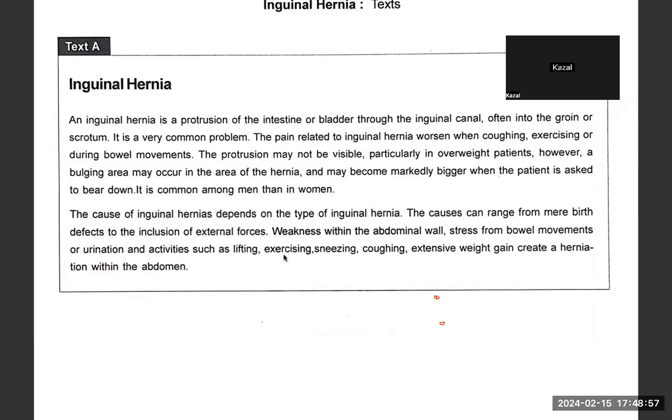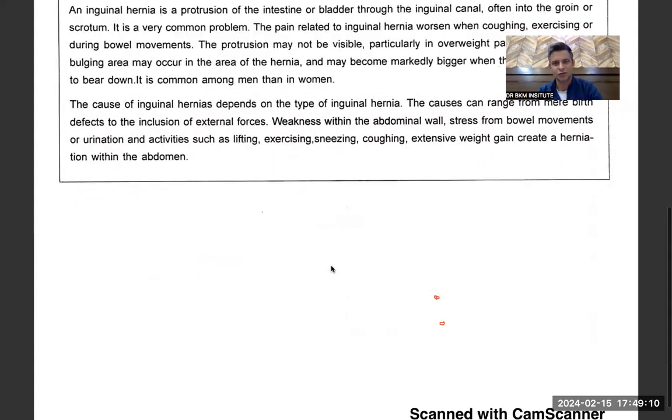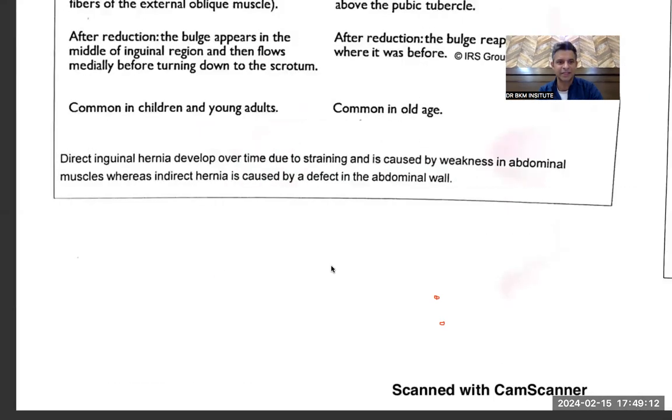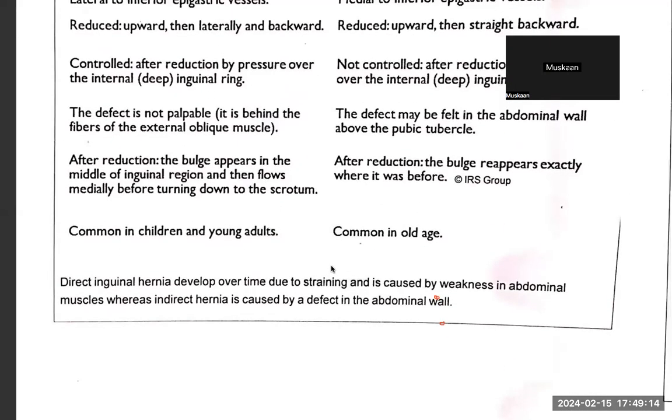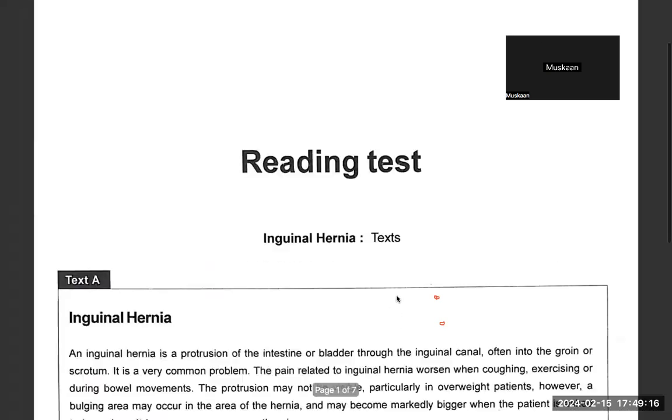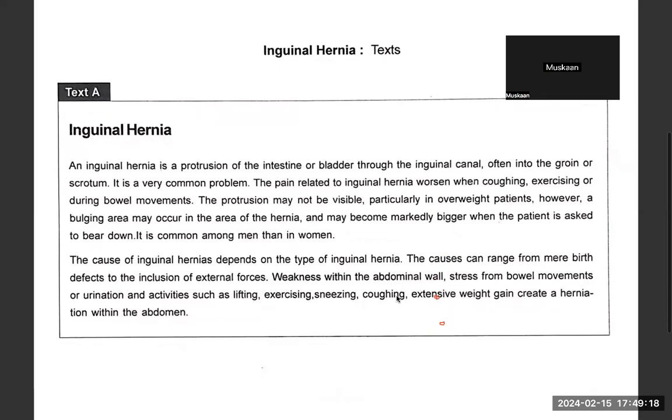Symptoms, sir. This is difficult. You don't know how to write. Associated word should be given somewhere, or it should be given somewhere else. Activities, activity. So it's in the first paragraph. Pain related to, but I got pain, but it was a symptom. Second line: the pain related to inguinal hernia worsened when coughing, exercising. Here it is: the pain related to inguinal hernia worsens when coughing.